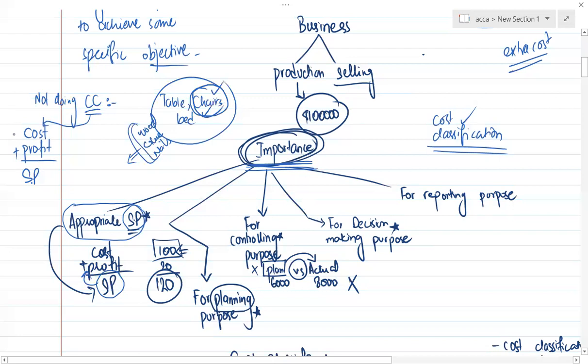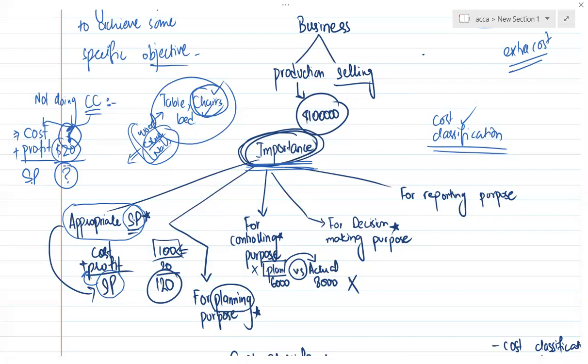If you don't know the specific cost of one product, for example, I don't know the specific cost of a chair. Okay, I know I want a profit of $20. No doubt I know how much I want to earn. But I am not able to calculate my proper cost because I am not specifying the cost of glue and nails. Yes, wood can be classified, how much wood has been used, but how much glue and nail has been used on a specific product, I am not classifying properly. This would result in the cost not being calculated properly, and hence the selling price can't be calculated properly, and at which selling price you would sell would be the issue.